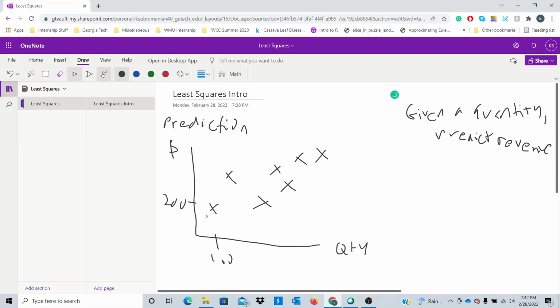But with this data, I want to be able to have some mathematical function where I take in a quantity and give a prediction. Here's one possible mathematical function. Maybe I can have a function that goes through all these points, and this is my model to predict revenue given quantity, right? Now you might be like, oh, this looks too complicated, right? How on earth could somebody just come up with this model? I'm not sure that connecting all the points might be a good thing. Maybe my data could be faulty, right?